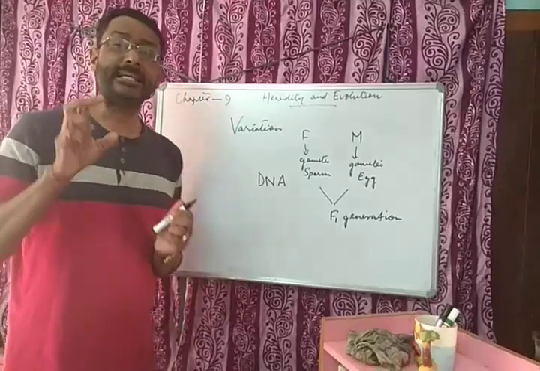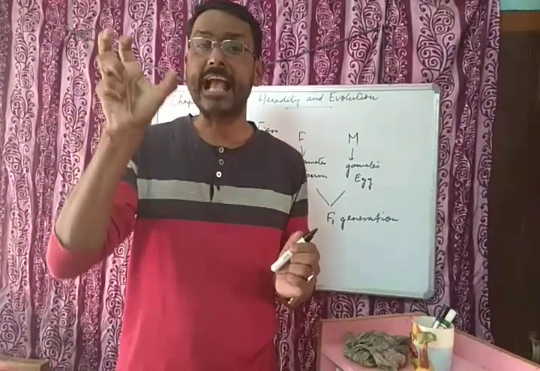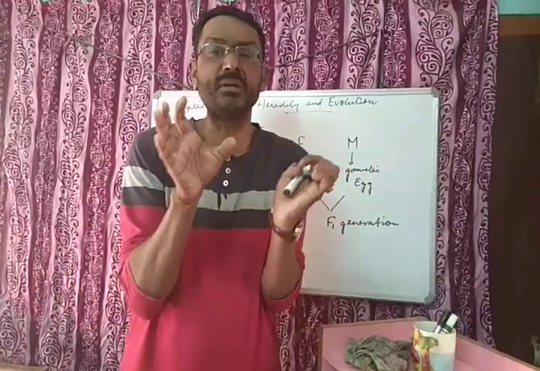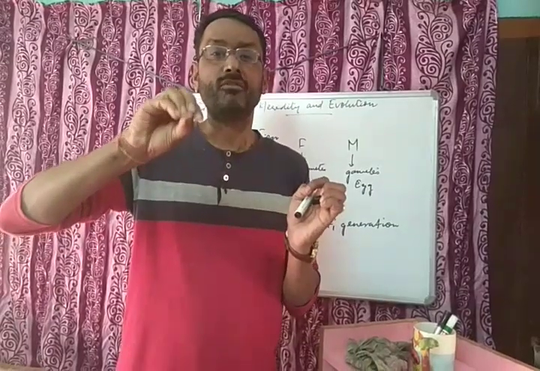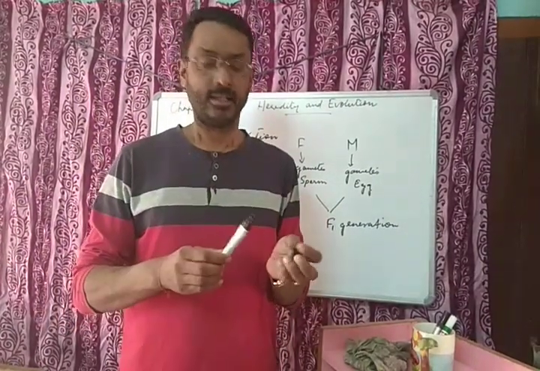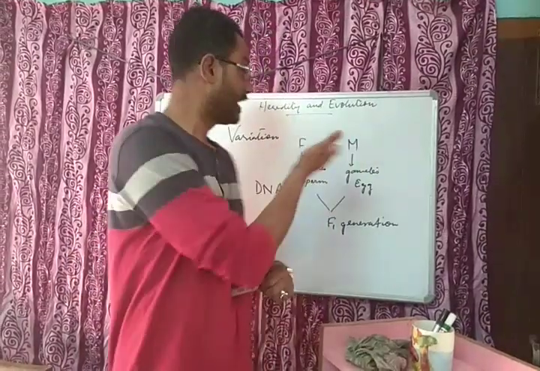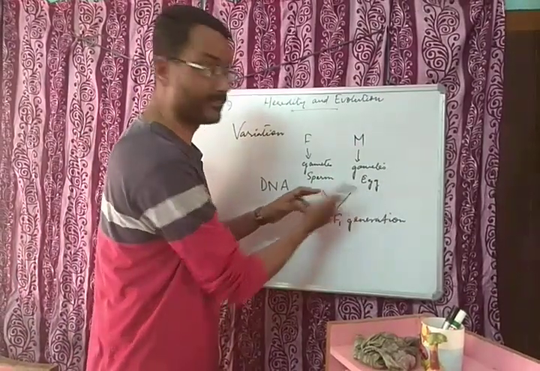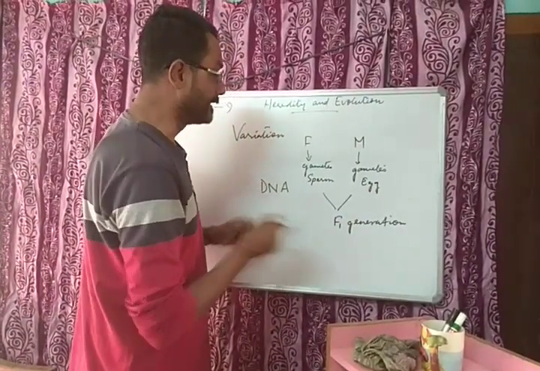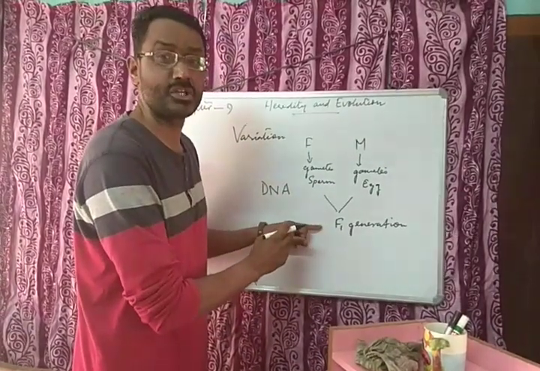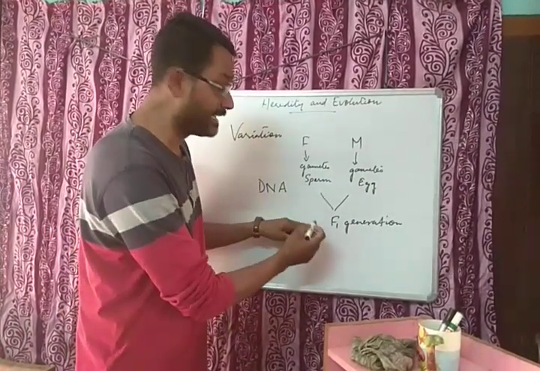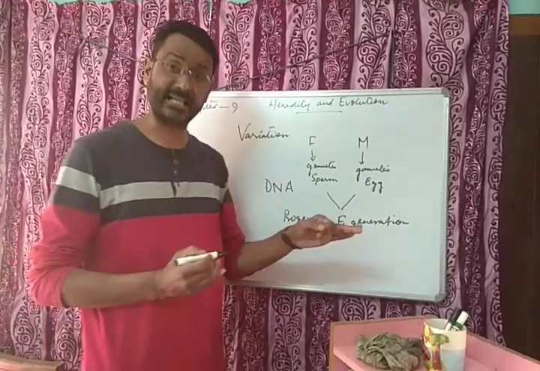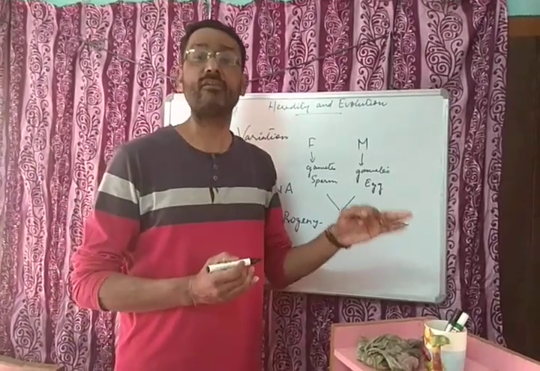DNA means deoxyribonucleic acid, and that is the genetic material for the transmission of character from one generation to another. Father is giving some character, mother is also giving some character, both unite, and we find the F1 generation. F1 generation means the progeny, the next generation.